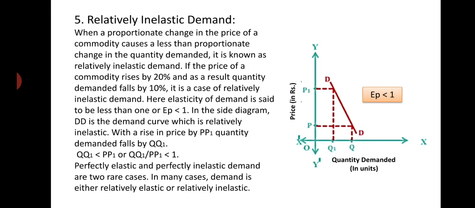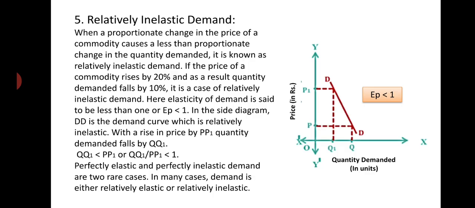Next, the last one, relatively inelastic demand. What is relatively inelastic demand? When a proportionate change in price of a commodity causes less than proportionate change in quantity demanded, it is known as relatively inelastic demand. If the price of a commodity rises by 20% and as a result quantity demanded falls by 10%, it is the case of relatively inelastic demand.